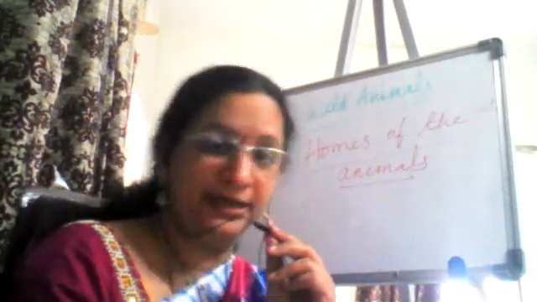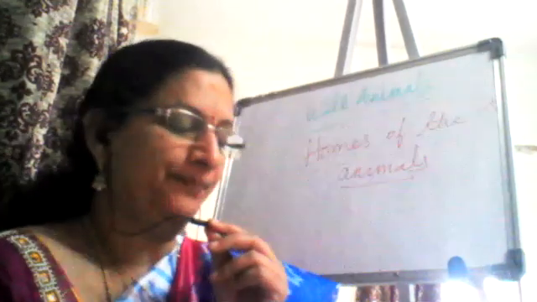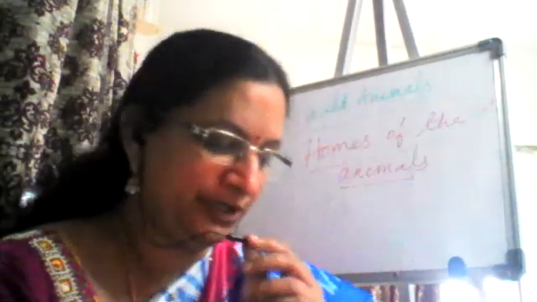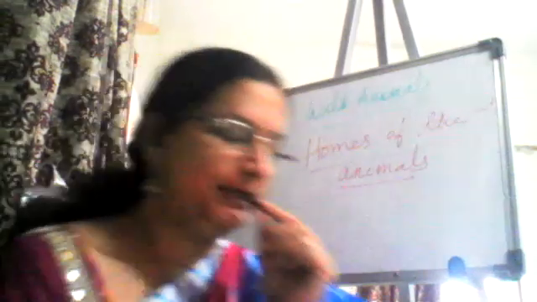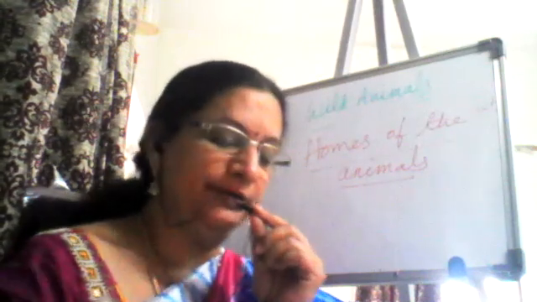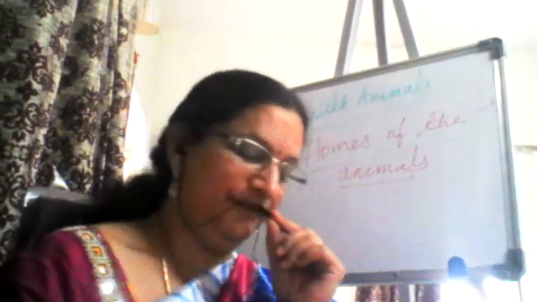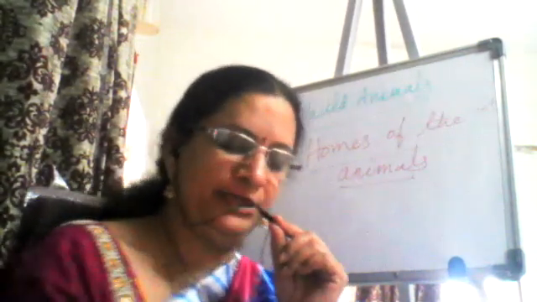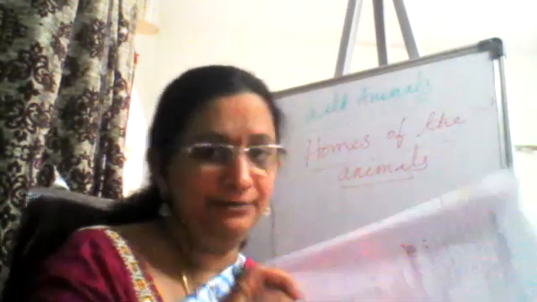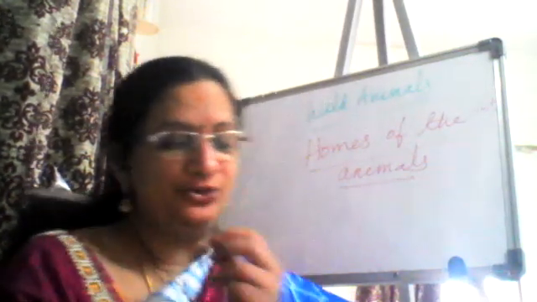So let's read this paragraph once again. Wild animals live in different kinds of homes. Some wild animals do not make homes. They live under the shades of trees or in caves. Lions and tigers take shelter in rock caves called dens. Birds make nests to live in. They make their nest on trees or in covered areas of buildings. Sometimes you find these animals living in nests. They make their nest in our balcony also, right?